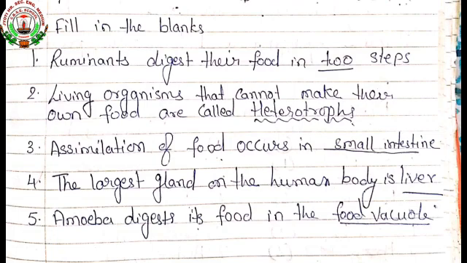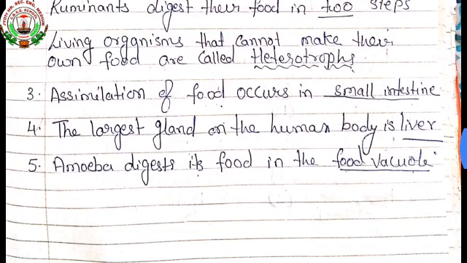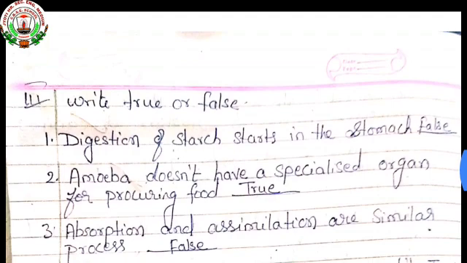From the liver the bile is secreted, which acts on the food for further digestion. Fifth, amoeba digests its food in the food vacuole.